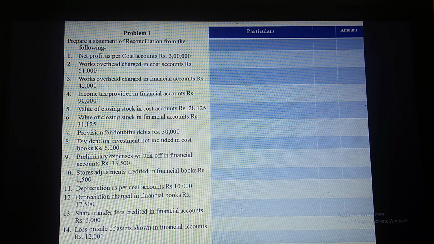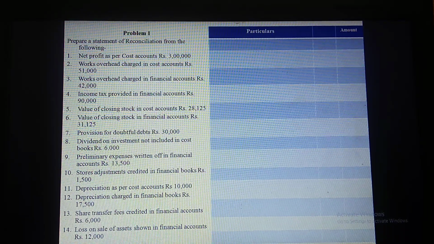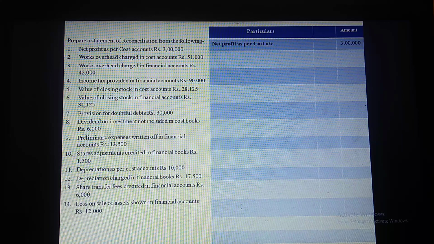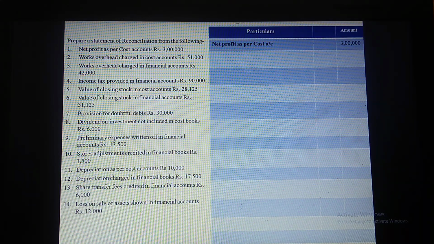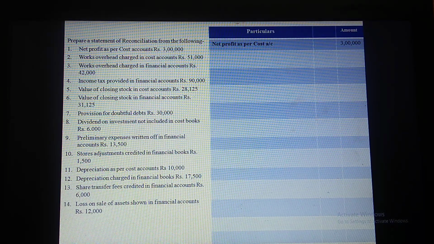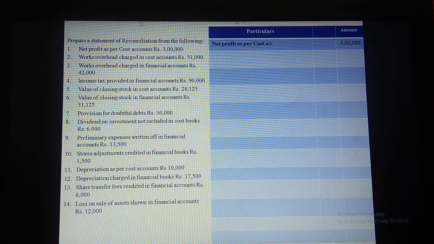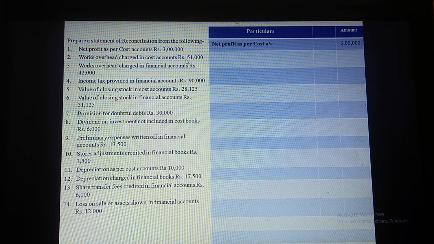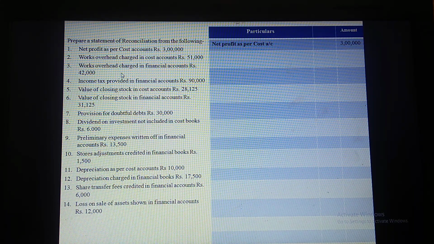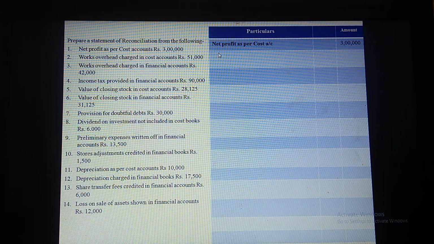Let us take as base the net profit as per cost account, rupees 3 lakh. As per this problem, the net profit as per cost account given is rupees 3 lakh. So we'll see the next item. Works overhead charged in cost account is rupees 51,000. Works overhead charged in financial account is rupees 42,000. When we take net profit as per cost, any overhead overcharged in cost should be added here.